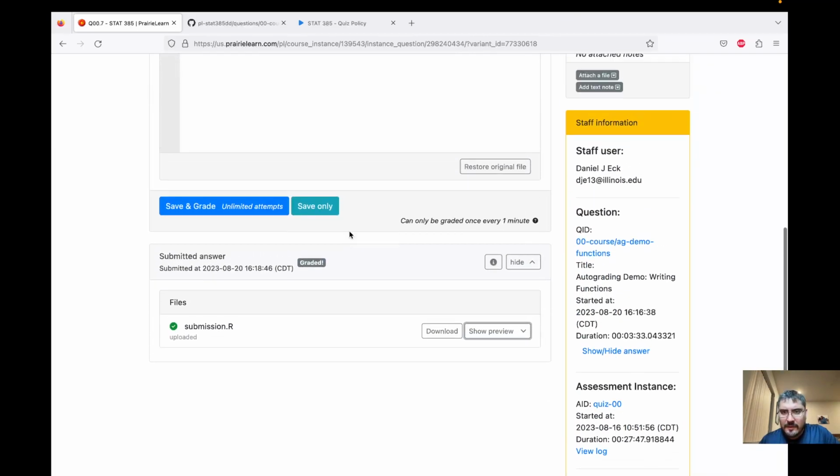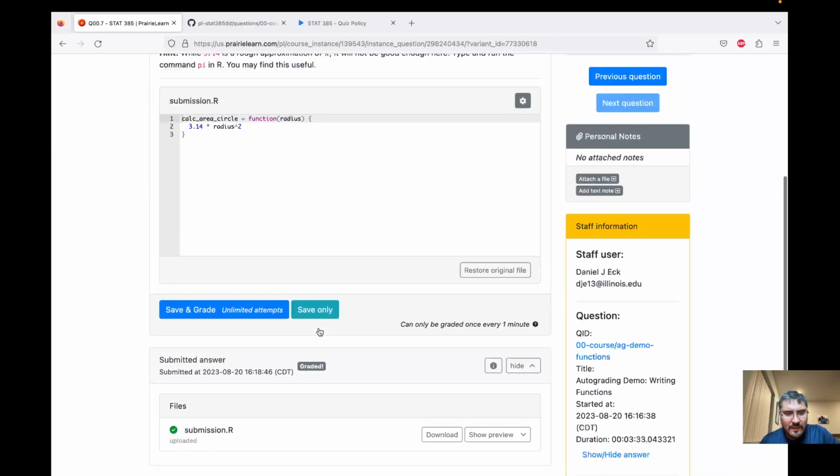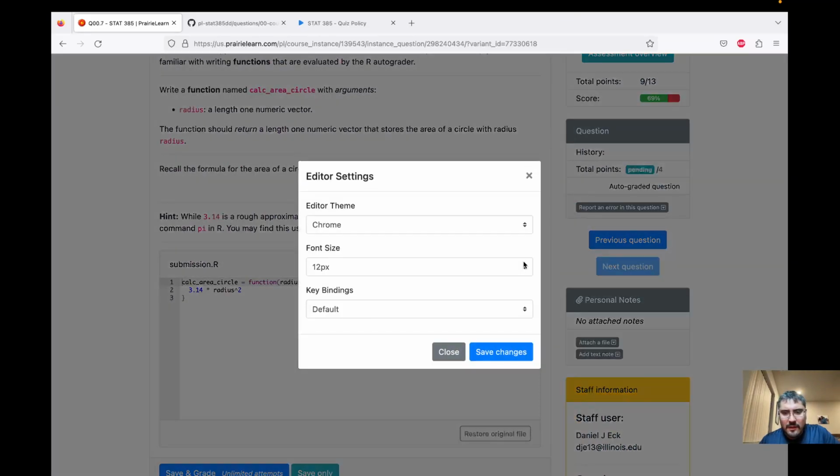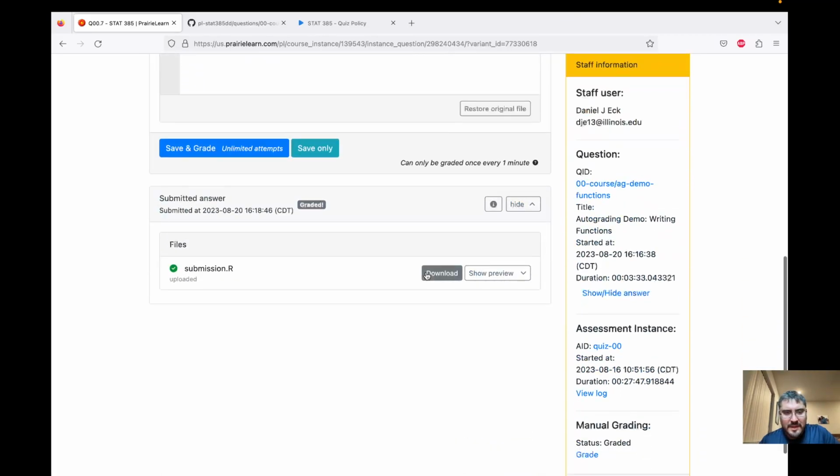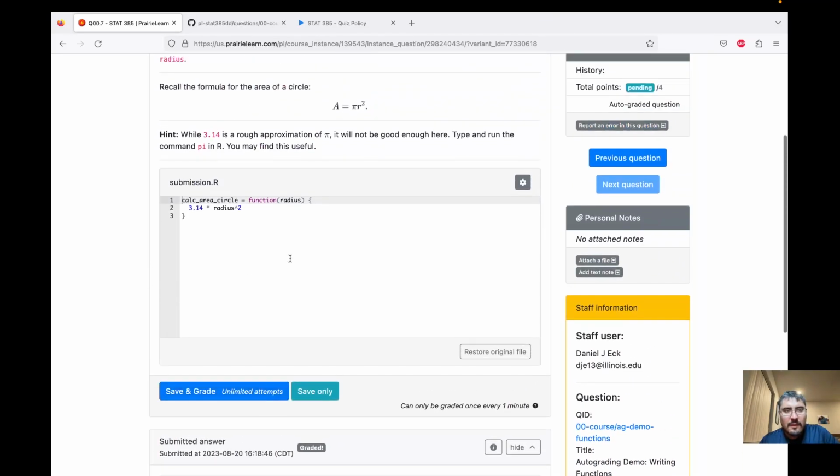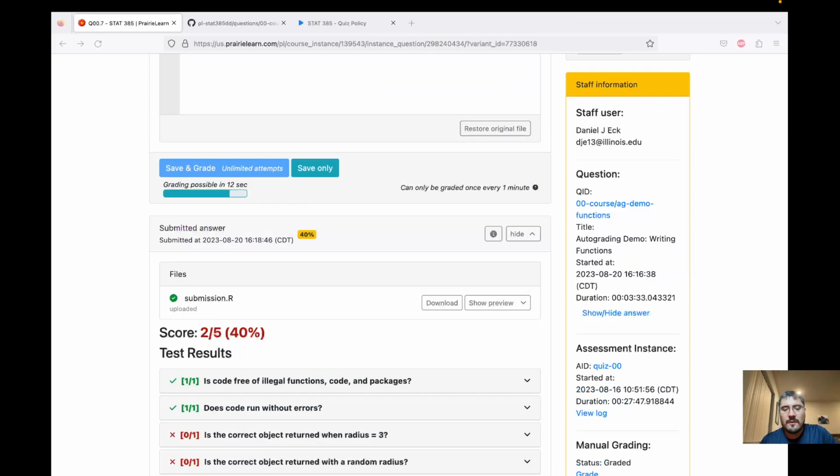So it's taking a little bit of time to actually get our information about how many points we got. Okay, it just took a while for the information to appear.